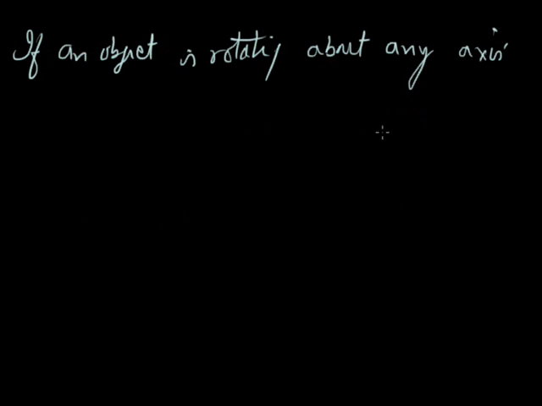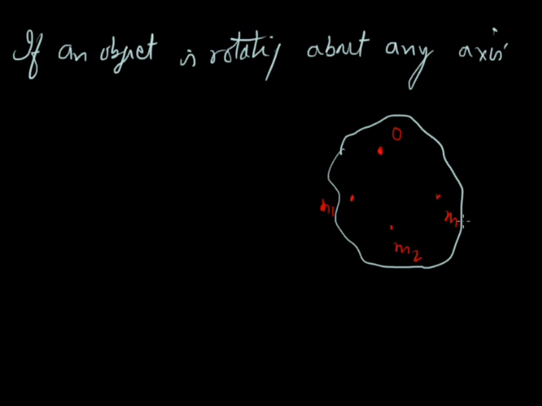For example, this is an object of any shape, rotating about this axis through point O. Here is mass m1, here is mass m2, here is mass m3, and so on. The distances from O are r1, r2 and r3.